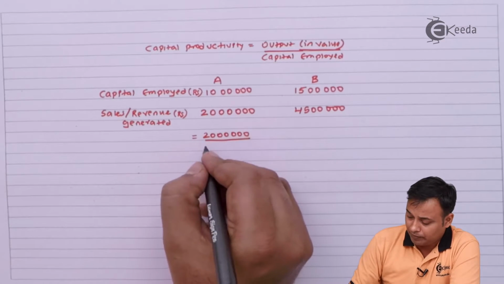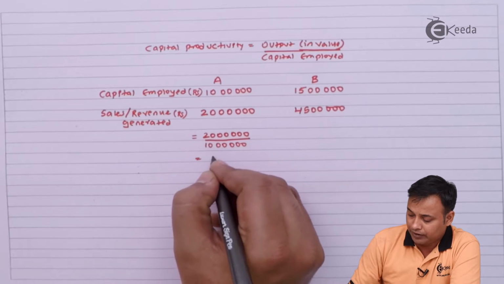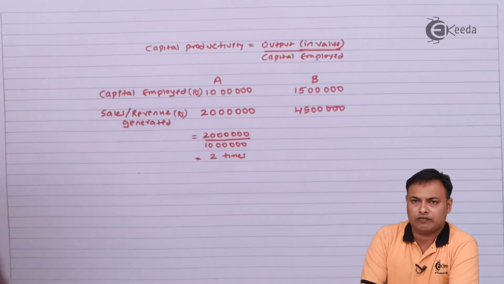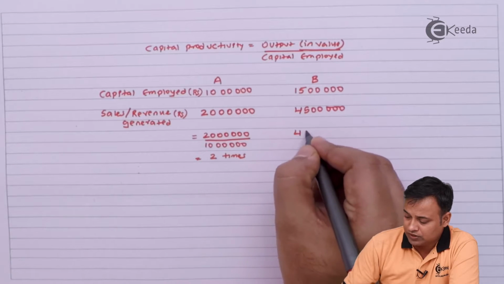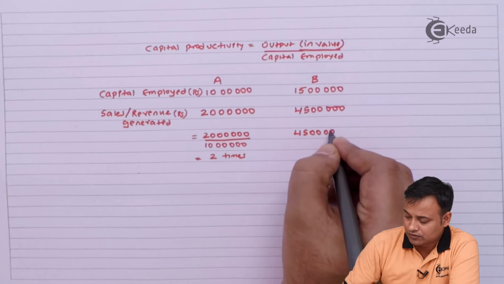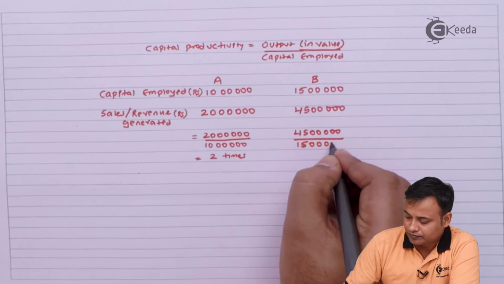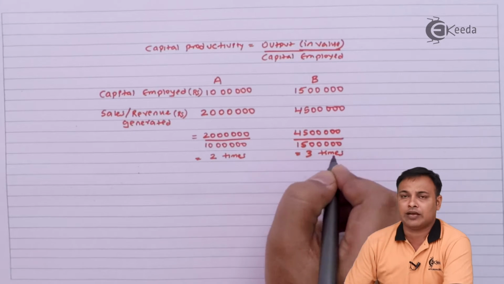Divided by my input, which in terms of capital will be 10 lakhs. So it will be 2 times. Whereas in case of firm B, my output is 45 lakhs divided by 15 lakhs, which will be 3 times.